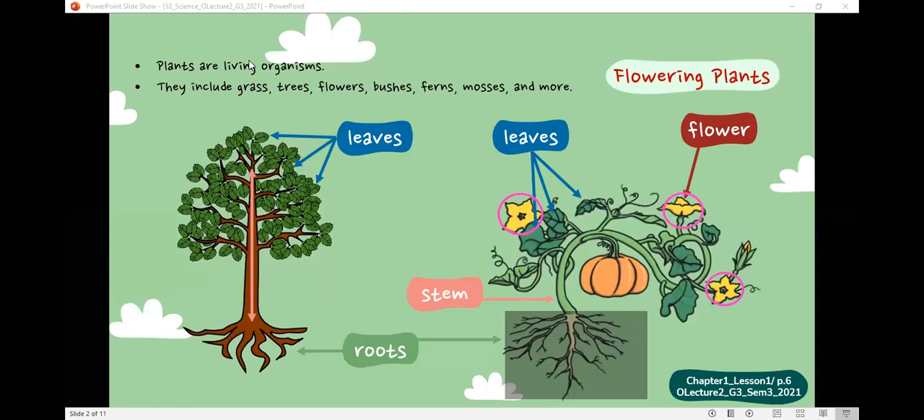They will turn into pumpkins. Good job. The flower in this case will turn into a pumpkin, the fruit in this case.